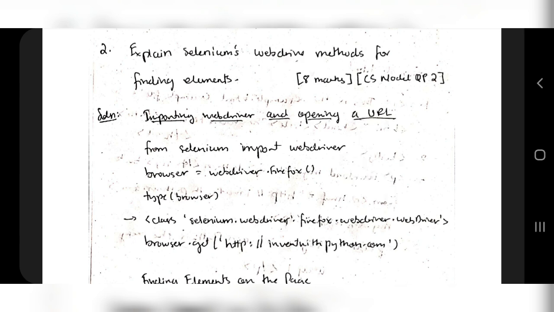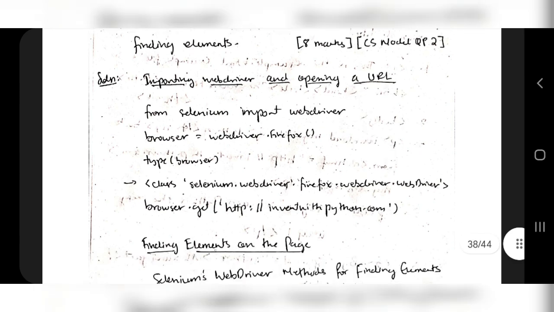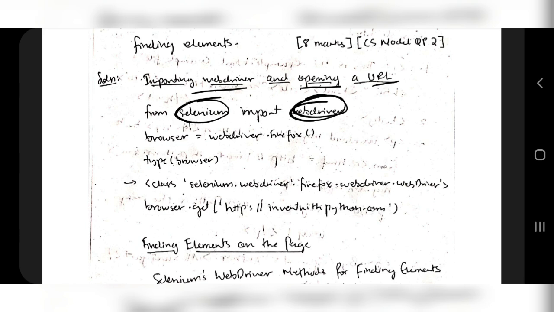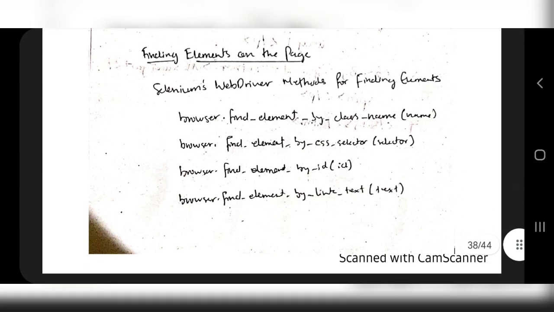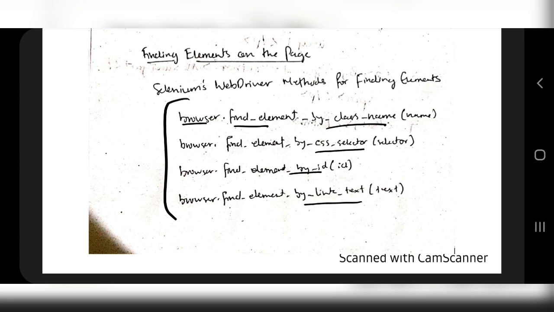So what are the methods? Importing the WebDriver and opening the URL. The first step is to import the WebDriver. This is the package inside the Selenium module: from selenium import webdriver. After that, to open the browser you will be using webdriver.Firefox. That will open the browser, and after you have opened the browser, you will be finding the elements on the page. You will find elements by using these functions: browser.find_element_by_class_name, either by class name, or CSS selector, or by ID, or by link text. So you have to write this and give an example for any of these.